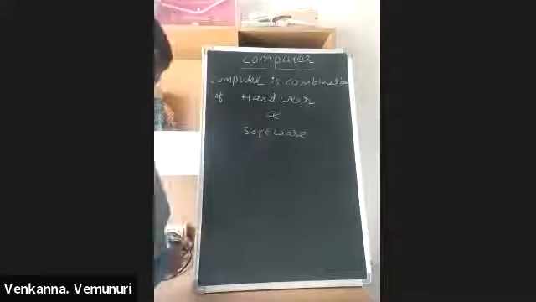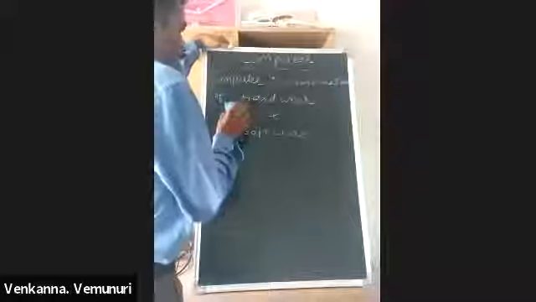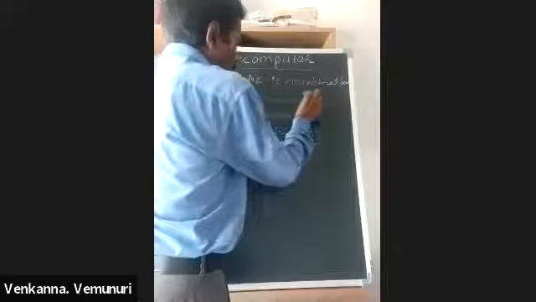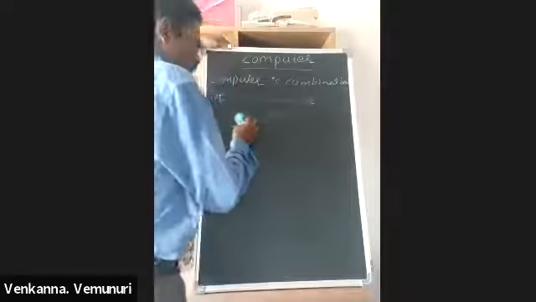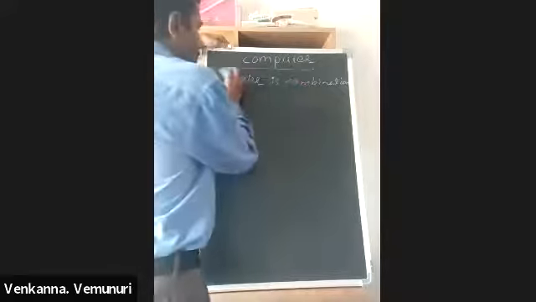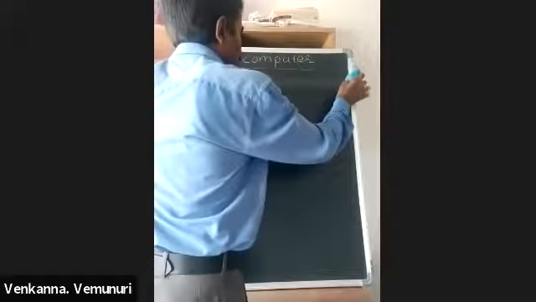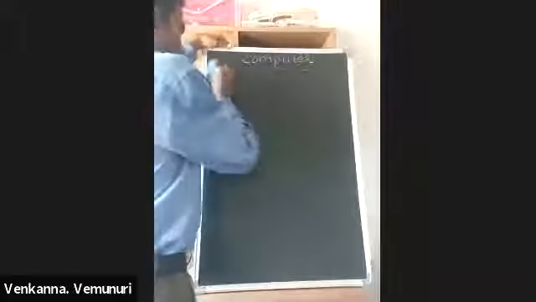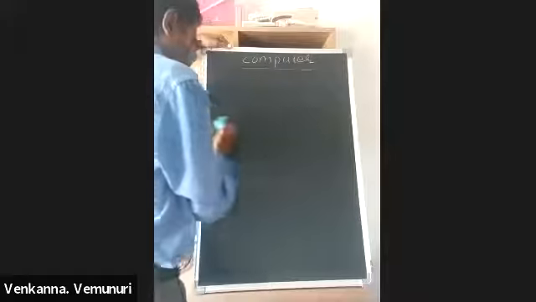Now, a computer is a combination of hardware and software. Hardware means touch to feel, all components are called hardware. And programs and operating systems, operating software, these are called software. Now, types of computers.